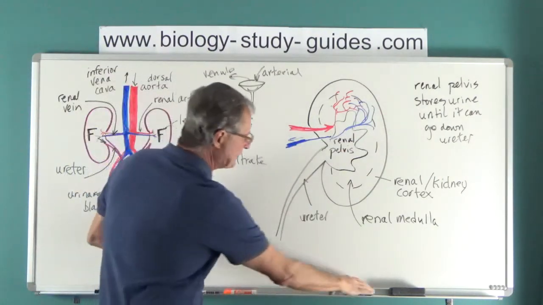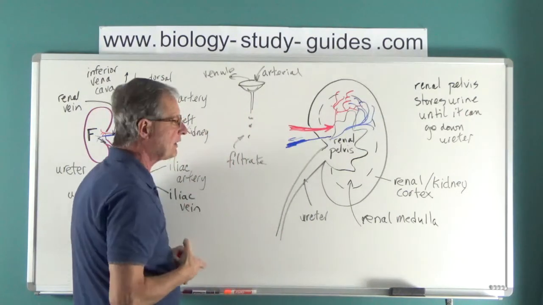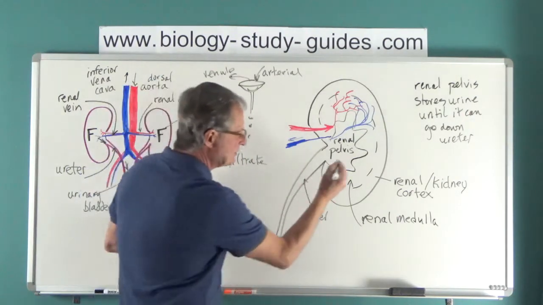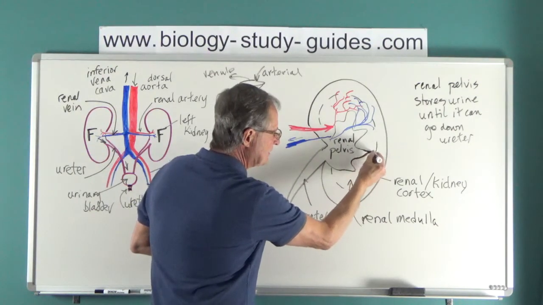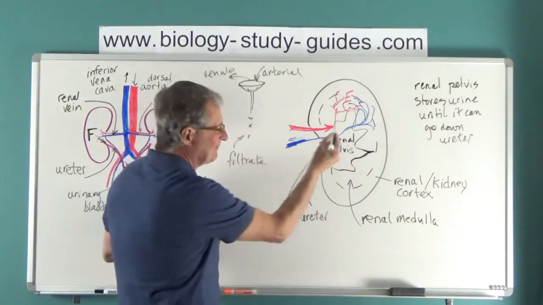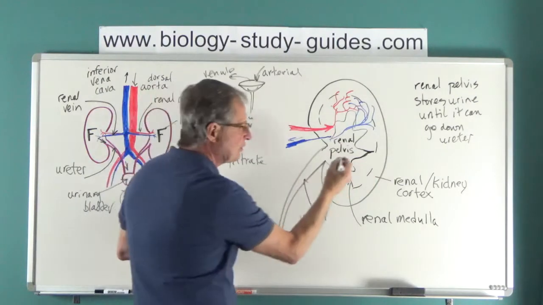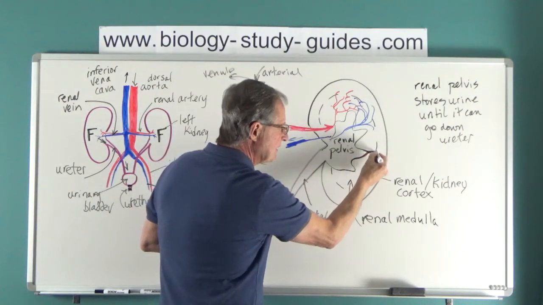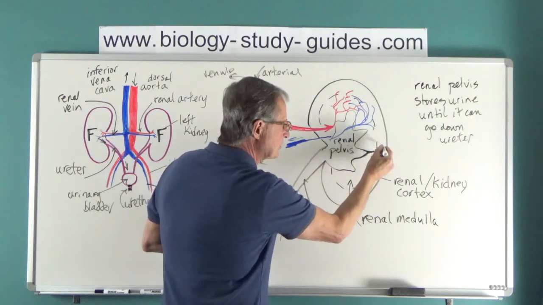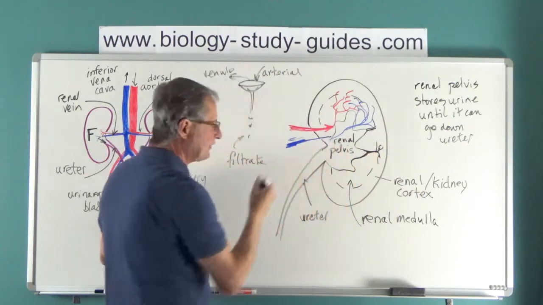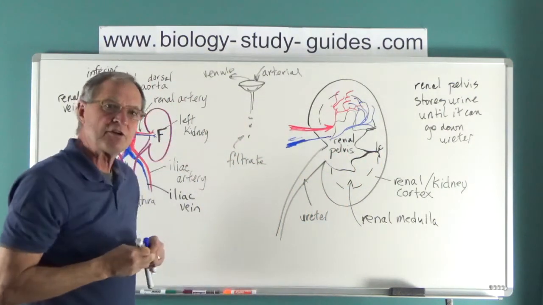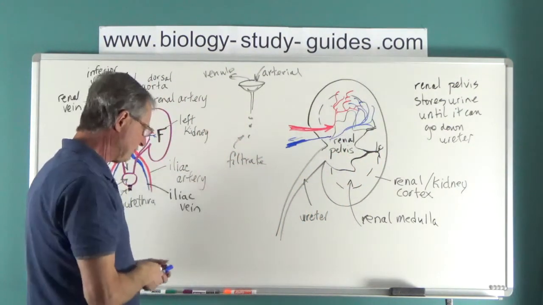And what happens quite simply, and I didn't draw it before, this tissue here is not just an irregularly shaped tissue. This has branches of tubes that extend all through here. And at the top of these branches are the filtering devices themselves.